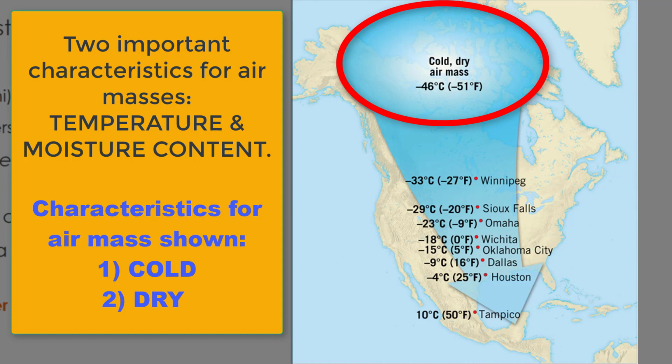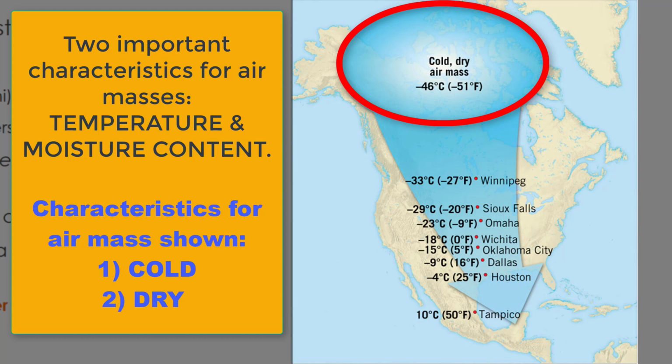Now the other important characteristic that defines air masses is moisture content. Our huge blue air mass shown in this picture is dry, meaning that it doesn't contain a significant amount of water vapor. Now over time, air masses move and they can affect a very large portion of a continent. The air mass shown on the screen, which originates in northern Canada, will move south and affect almost the entire